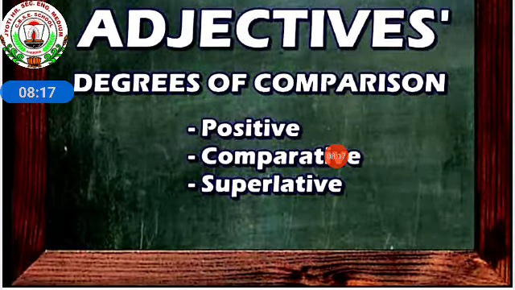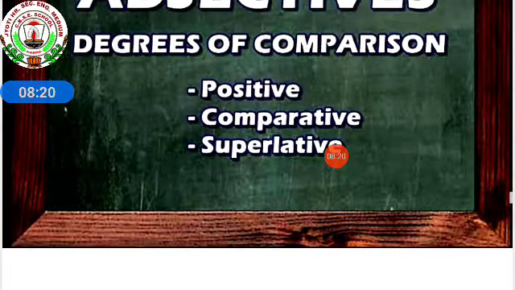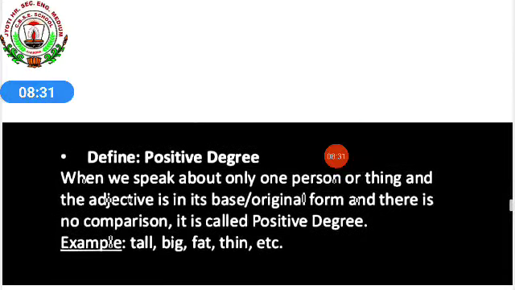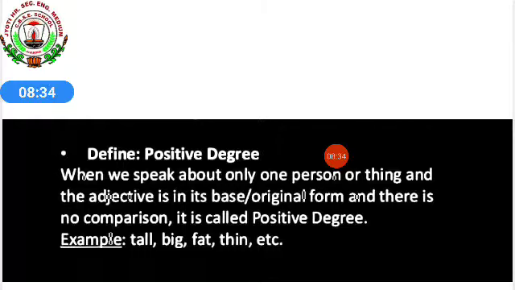Adjectives, degrees of comparison. What are they? Positive degree, comparative degree and superlative degree. So what are the 3 forms of degree? Positive degree, comparative degree and superlative degree. First we'll learn about positive degree. When we speak about only one person or thing and the adjective is in its base or original form and there is no comparison, it is called positive degree. In which we are talking about one person or thing and there is no comparison of the things or persons. That is known as your positive degree. For example, tall, big, fat, thin, etc.